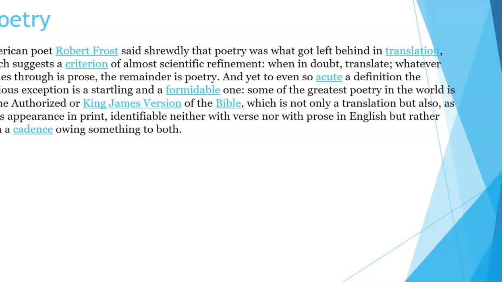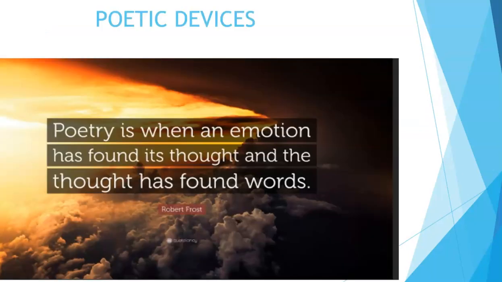one. Some of the greatest poetry in the world is the authorized or King James version of the Bible, which is not only a translation but also, as its appearance in print, identifiable neither with verse nor with prose in English, but rather with cadence owing something to both.